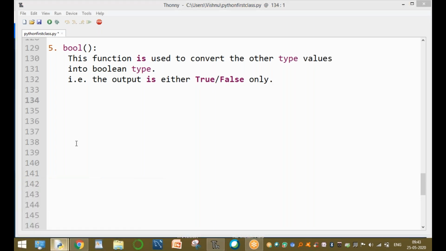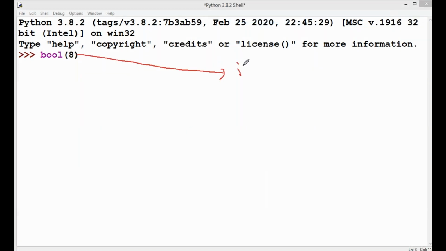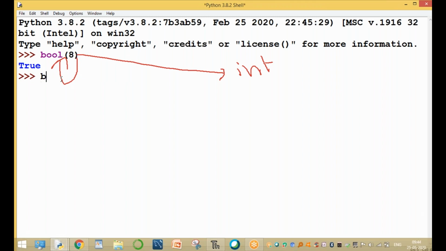So go to the command prompt and check it. For example, bool of 8. Sir, what is 8? 8 is an integer value. This integer value is converted into Boolean. That means except 0, all the values are true. 8 is a number, so it is true. Except 0, it has the value true. Now the output is, for example, bool of any big number.